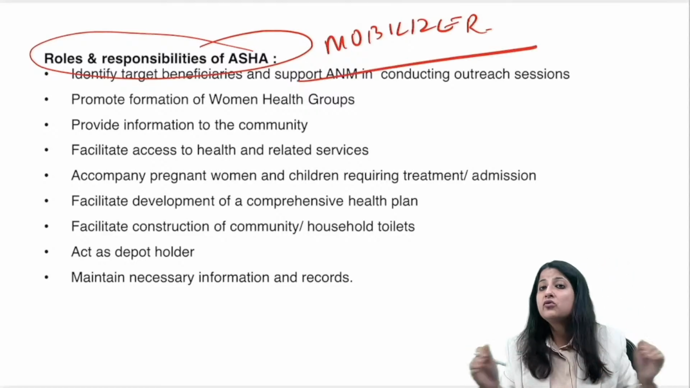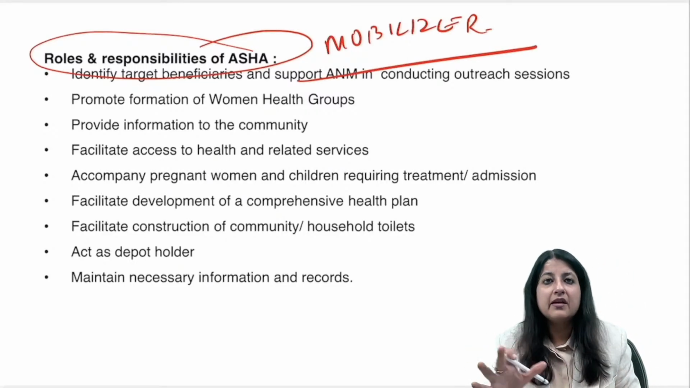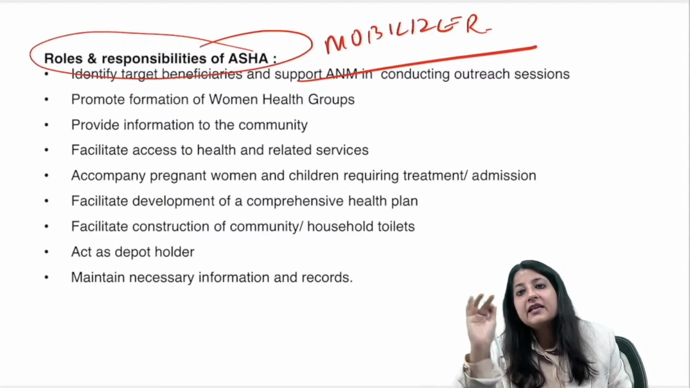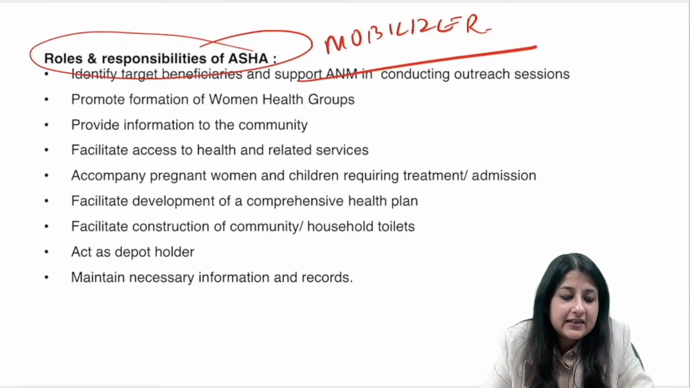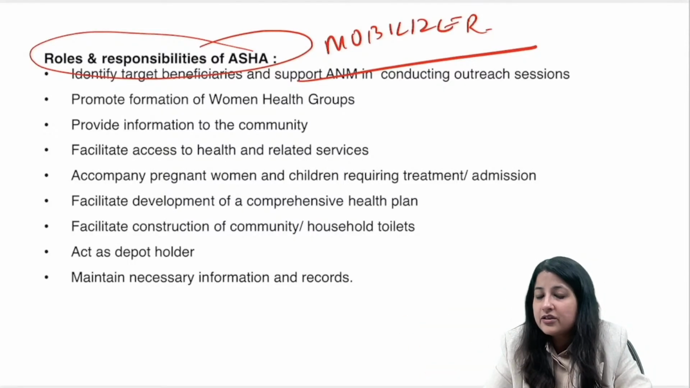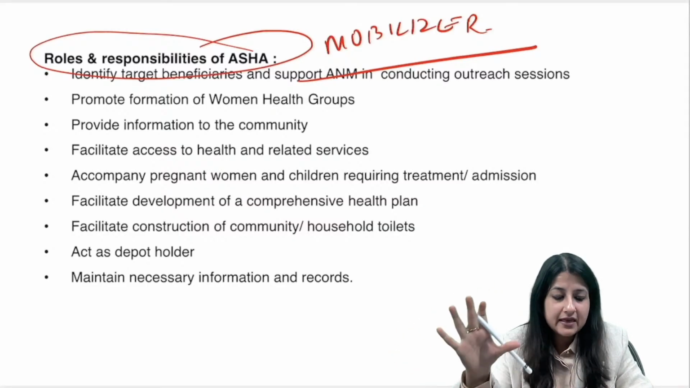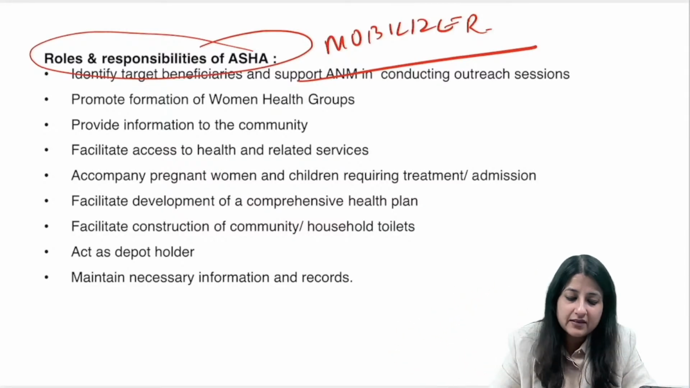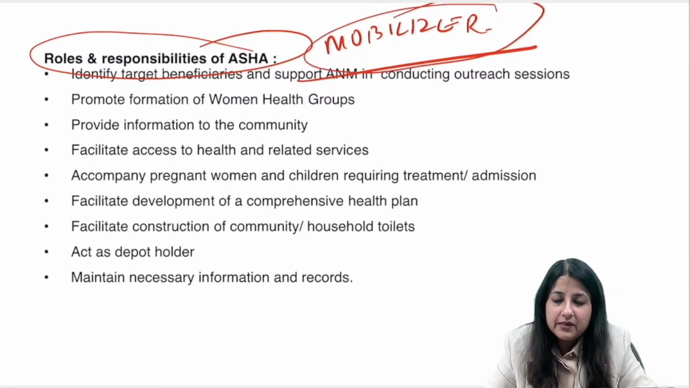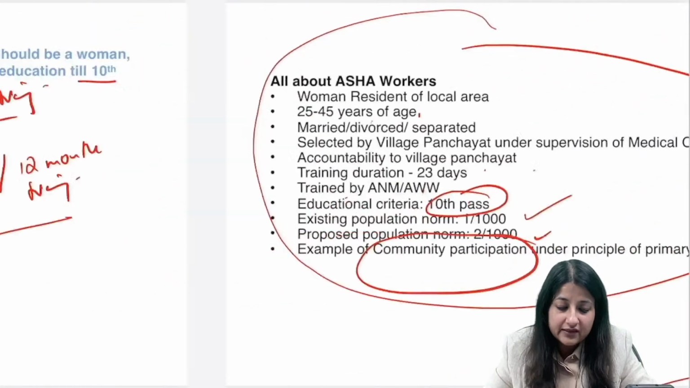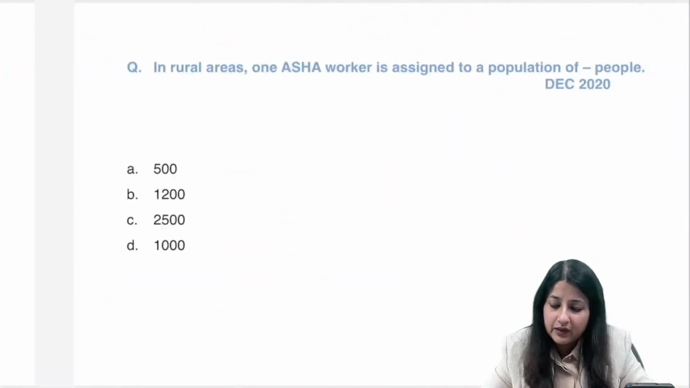No, ASHA is not 8th pass, please remember. 10th pass for ASHA, okay, चाहे वो plain area में रहे चाहे वो hilly area में रहे. Is it clear everybody? ASHA का educational criteria कितना लोगे? 10th pass. 10th pass, I'm repeating it again, okay. And her main responsibility is mobilizer of the community, okay. And look at this, community household toilets भी construct करने में मदद करती है, ठीक है.